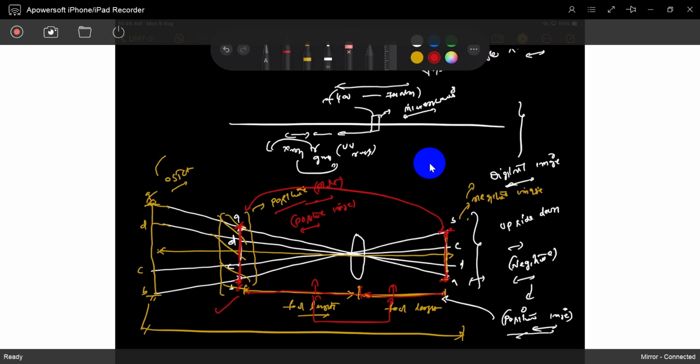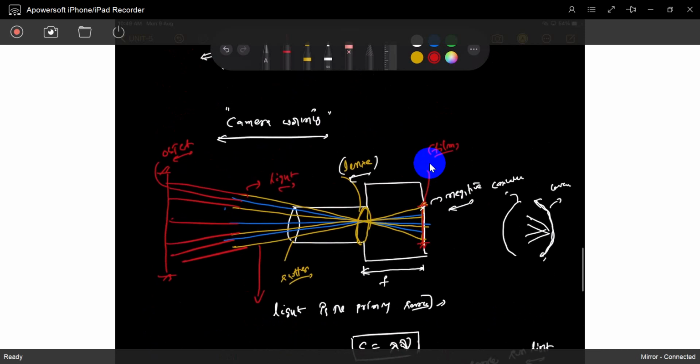So for your understanding we can assume it has some plate, a formation of the image exactly what we require, what we want. That is positive. See, it's B, C, B. But in the film we get B, C, D, an upside down, negative image. Okay, so in the next class we can take it as a positive image, but there is no image here.